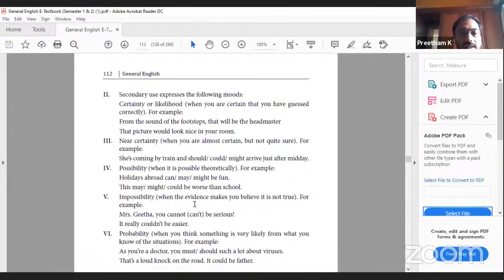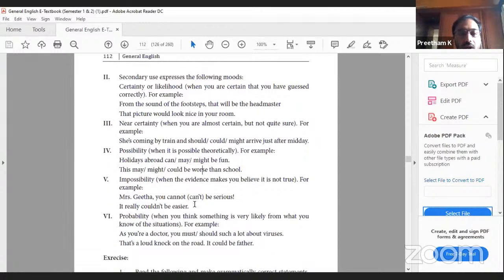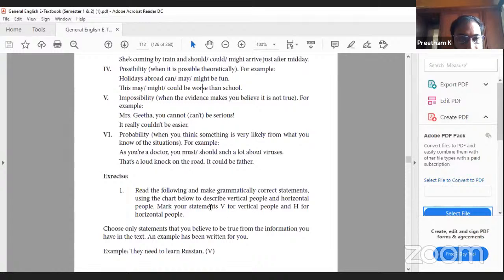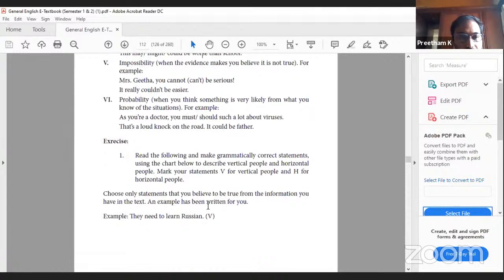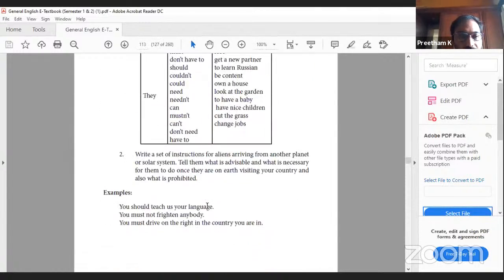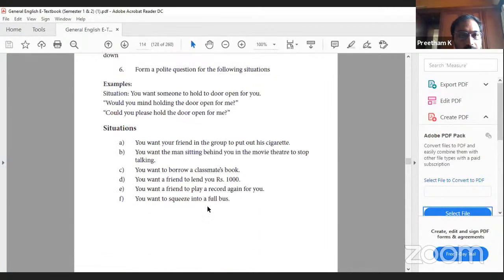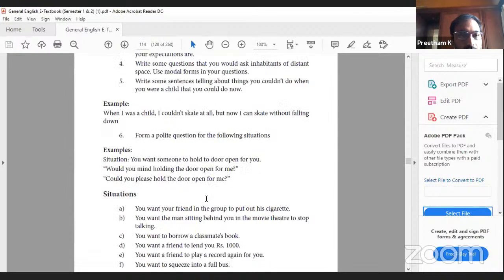Impossibility: Mrs. Geeta, you can't be serious. Probability: as you are a doctor, you must or should know a lot about viruses. That's a loud knock on the door. It could be father. Probability means possibility. Probability: I hope you remember your mathematics lessons. So the exercises are given here. You have to identify which suits best, and the situation is given here. So all these are referred to activities.